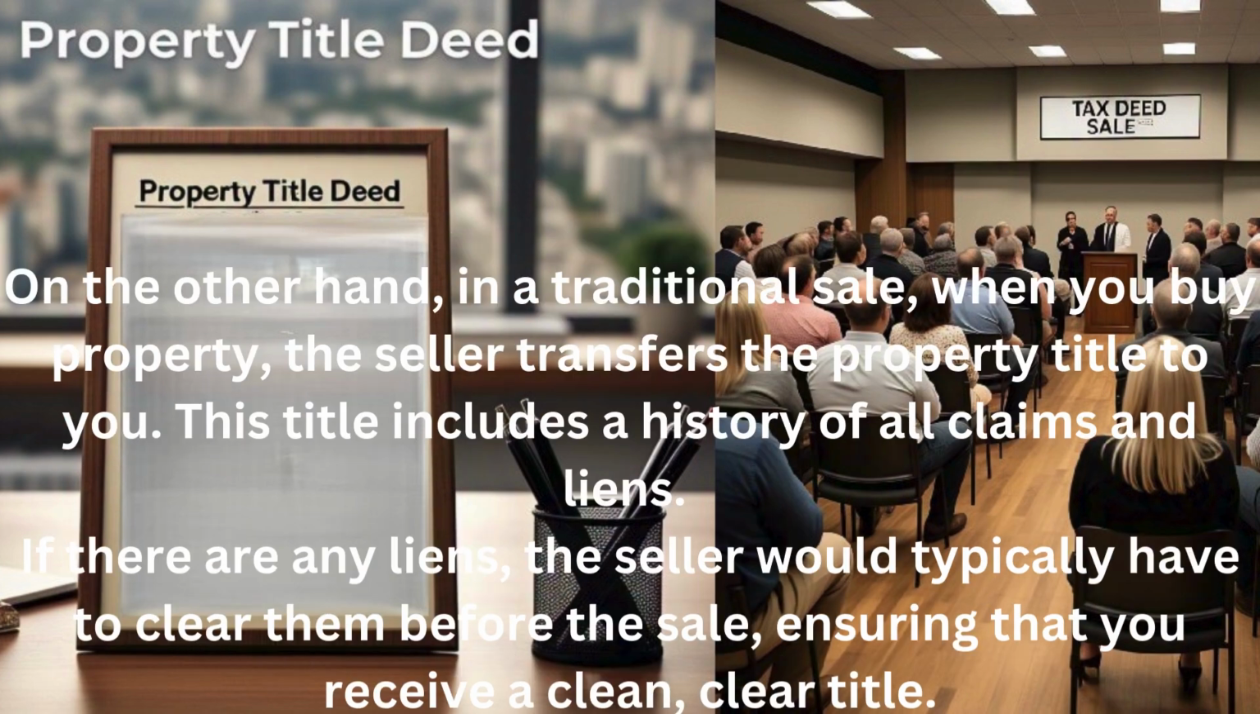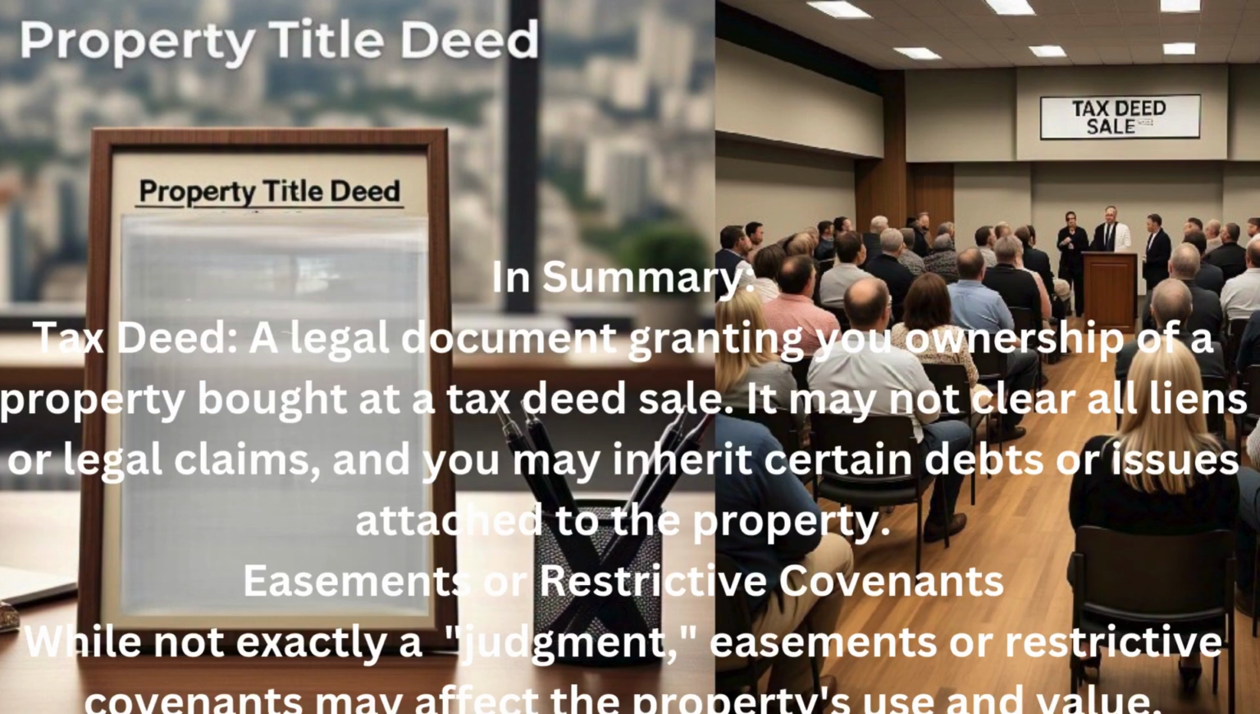On the other hand, in a traditional sale, when you buy property, the seller transfers the property title to you. This title includes a history of all claims and liens. If there are any liens, the seller would typically have to clear them before the sale, ensuring that you receive a clean, clear title. In summary, tax deed, a legal document granting you ownership of a property bought at a tax deed sale. It may not clear all liens or legal claims, and you may inherit certain debts or issues attached to the property.